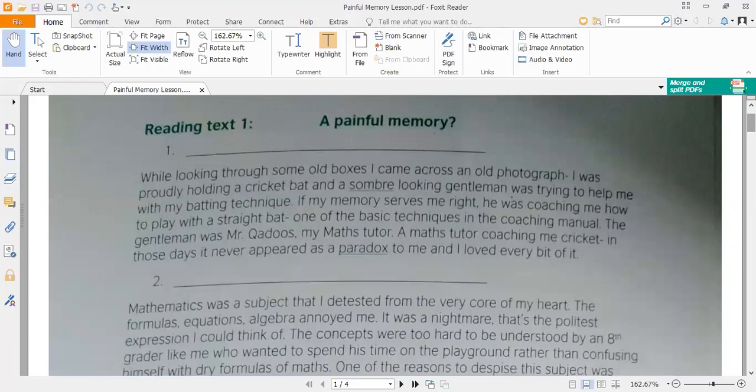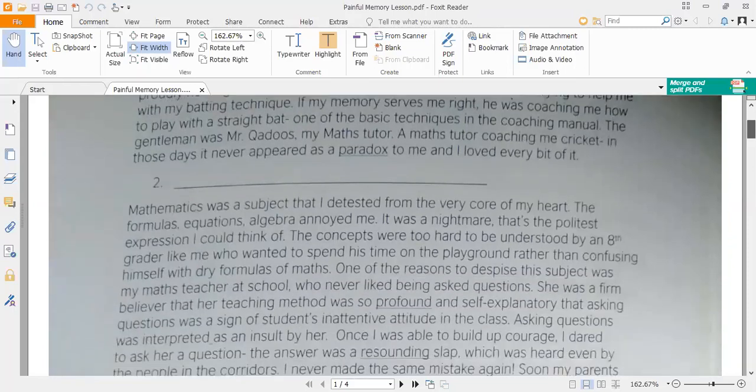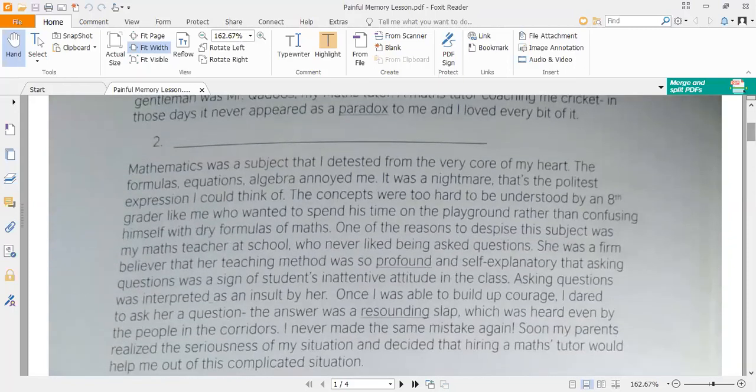So in the very starting, from this paragraph, we have the information about the student and his maths tutor, Mr. Kudus, and the relation of both the teacher and the student is described here in the very beginning. Later on, in the second paragraph, more description is given.